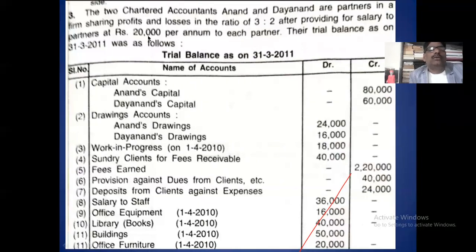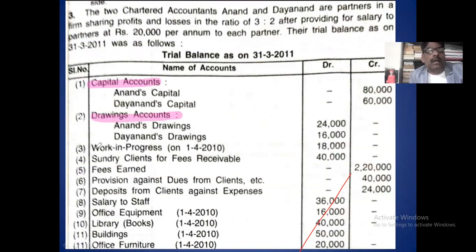3:2 is the profit sharing ratio, and 20,000 salary goes to the profit and loss appropriation account for each partner. And the trial balance is given to you. In the trial balance, you see capital. This capital goes to the balance sheet liability side. And the second item, drawing. This drawing you deduct in the capital.